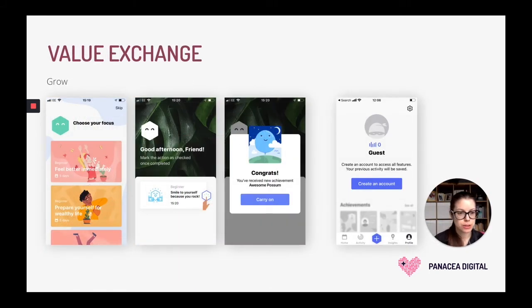So the last principle for today is value exchange. That means that the app shouldn't ask too much from the user before it has provided some value to the user first. And the area where I see a lot of apps getting it wrong is the onboarding flow.